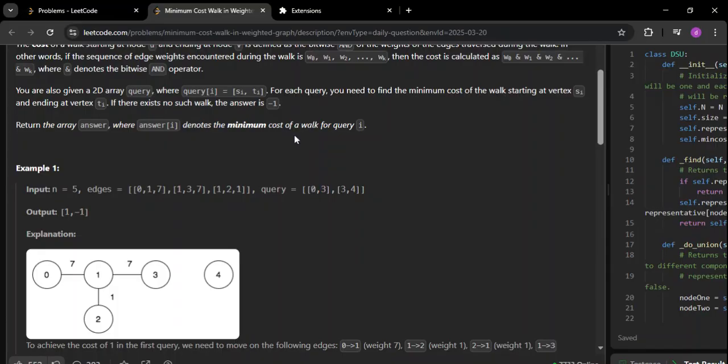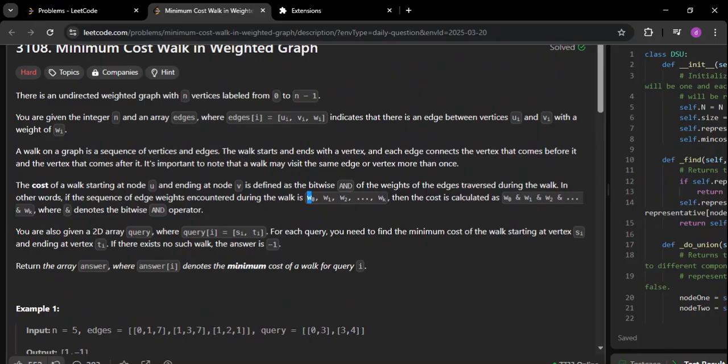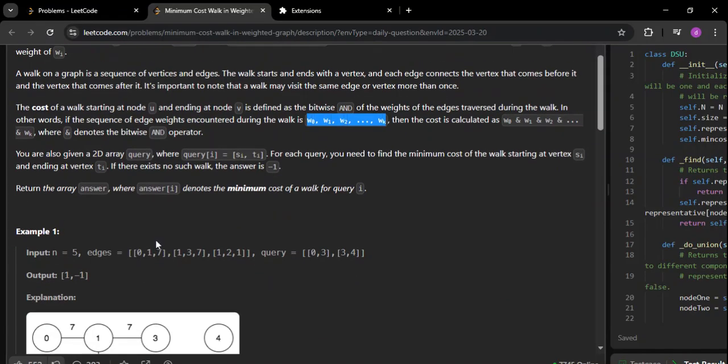Minimum cost refers to, you can take any path that you want, but the cost of the path, as I mentioned, is going to be the bitwise AND of the various weights that we witness when going from the first point, that is the source, towards the target. So among all such paths, which is the minimum one? That is the question.